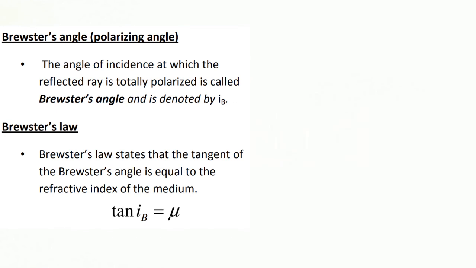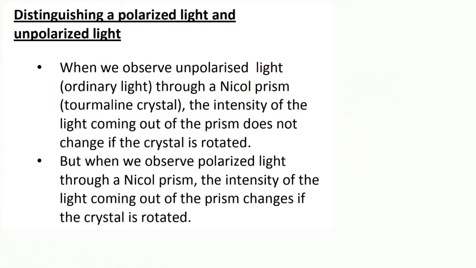Distinguishing a polarized light and unpolarized light. When we observe unpolarized light, that is ordinary light, through a nickel prism or a tourmaline crystal, the intensity of the light coming out of the prism does not change if the crystal is rotated. When we observe polarized light through a nickel prism, the intensity of the light coming out of the prism changes if the crystal is rotated.